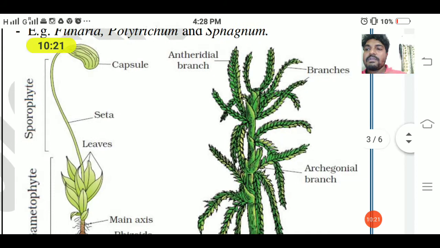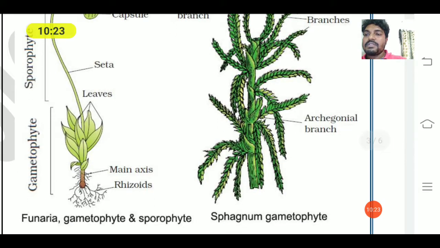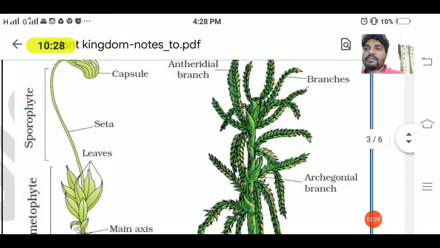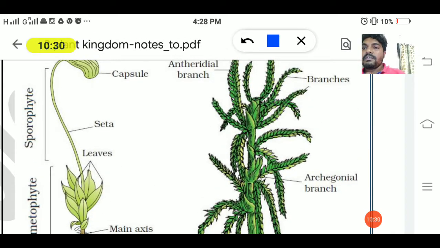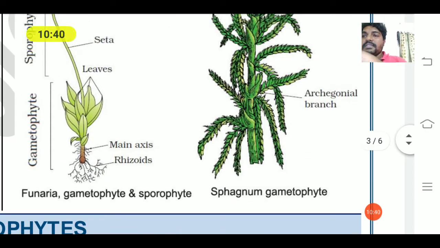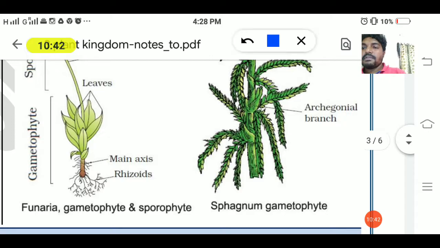And you can look at here. So this is the rhizoids, gametophyte. Funaria gametophyte. So this is a capsule, seta. ಅರ್ಥ ಆಯ್ತಾ? So this is the leaves. ಈ ಲೀವ್ಸ್ ಸ್ಪೈರಲಿ ಅರೇಂಜ್ಡ್ ಲೀವ್ಸ್ ಇದೆ ನೋಡಿ. ಅದು ಅಬೋವ್ ಮೇಲೆ ನಿಮಗೆ ಸ್ಪೋರೋಫೈಟ್ ಫಾರ್ಮೇಷನ್ ಆಗಿದೆ. And this is the main axis. This is the main axis.